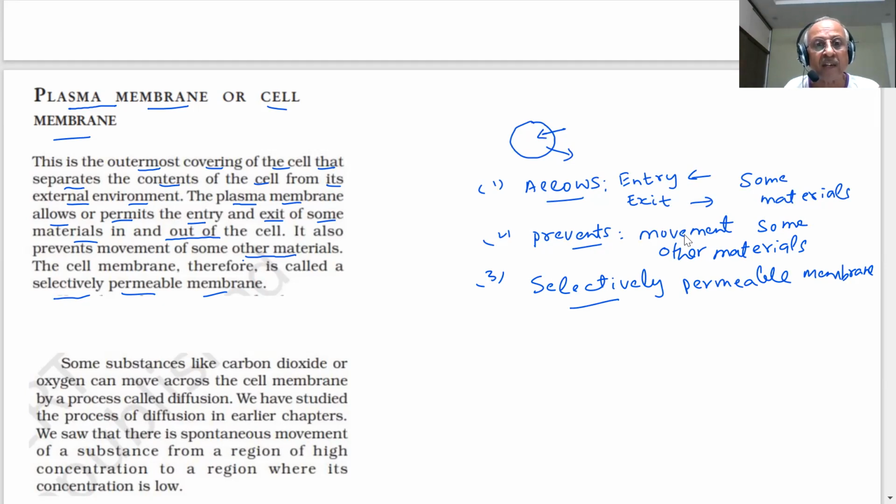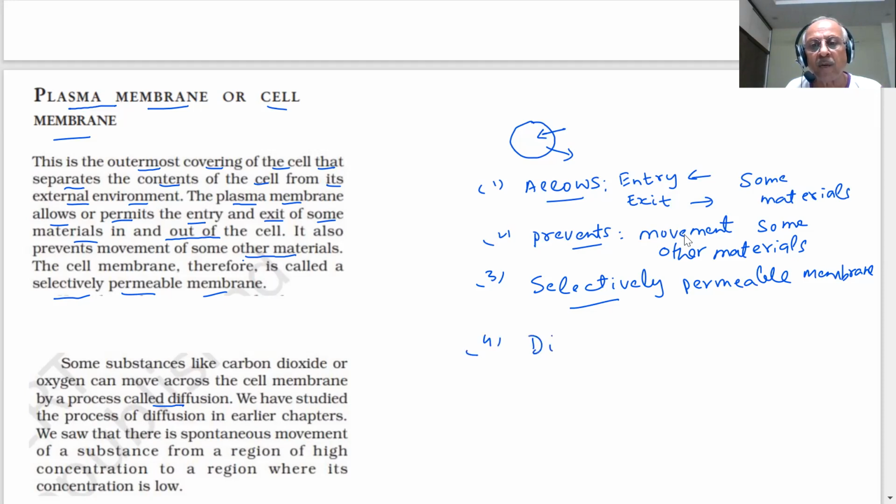Some substances like carbon dioxide or oxygen can move across the cell membrane by a process called diffusion. It's very important. You know what is happening. You are inhaling, you take oxygen, air, and after the food is digested, carbon dioxide is produced. Therefore, there has to be diffusion of carbon dioxide or oxygen across the cell membrane. This process is called diffusion.